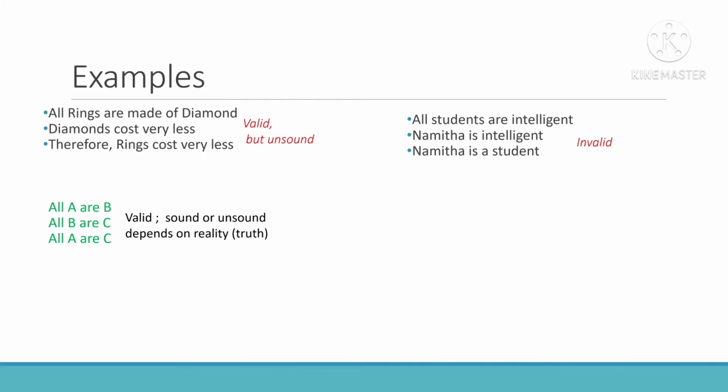See, this is an example. All rings are made of diamond. Diamonds cost very less. Therefore, rings cost very less. It is valid because already I am saying all rings are made of diamond, diamonds cost very less, so rings cost very less. Based on these two statements, this is valid. But is it sound? No, because the conclusion is not true. It is false. So that makes it an unsound argument.